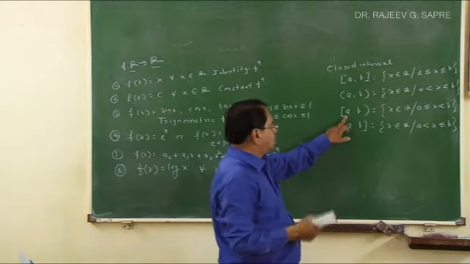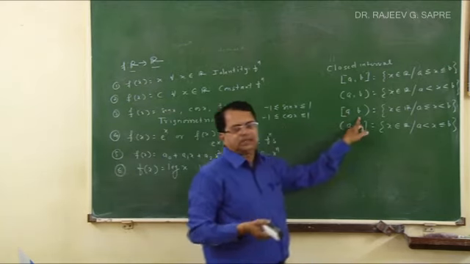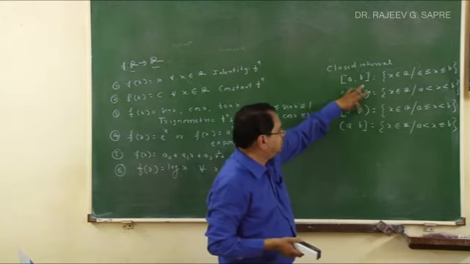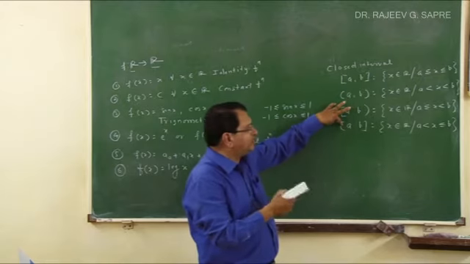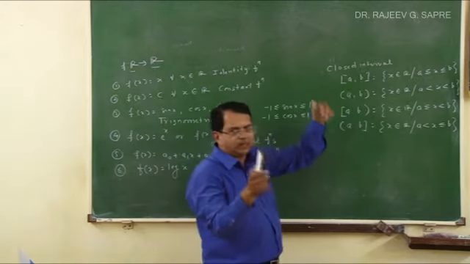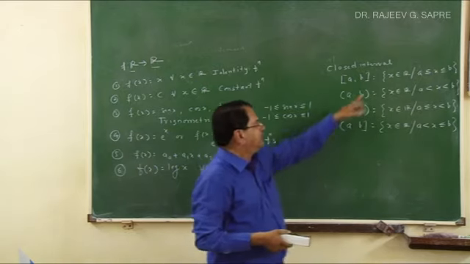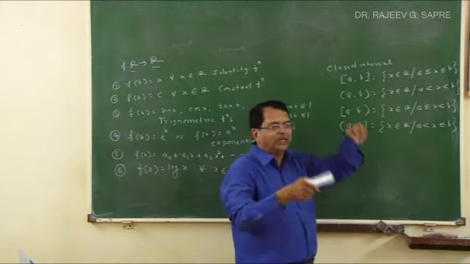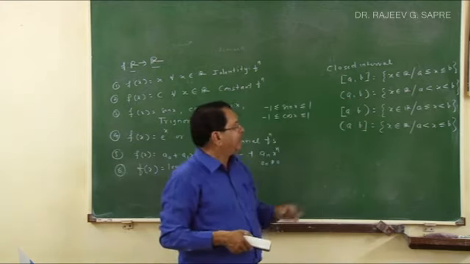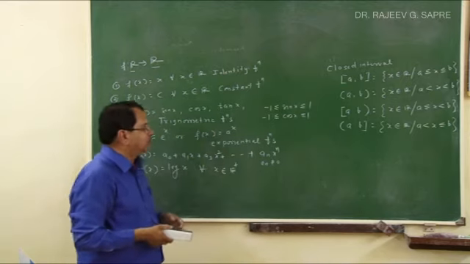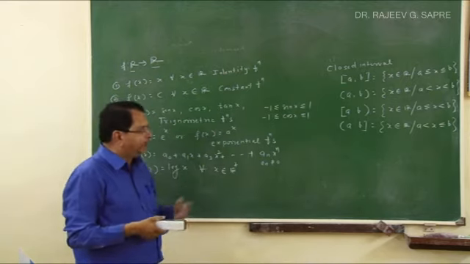Clopen interval means closed-open interval, or it is also termed a half-open interval, because on one side it is open. Open means that particular point is not included. Whenever both the boundary points and all the real numbers between those points are included, it is a closed interval. And when both the boundary points are not included, only the real numbers between A and B, then it is an open interval. So these are the ideas of the intervals, and we will use them many times in our study.